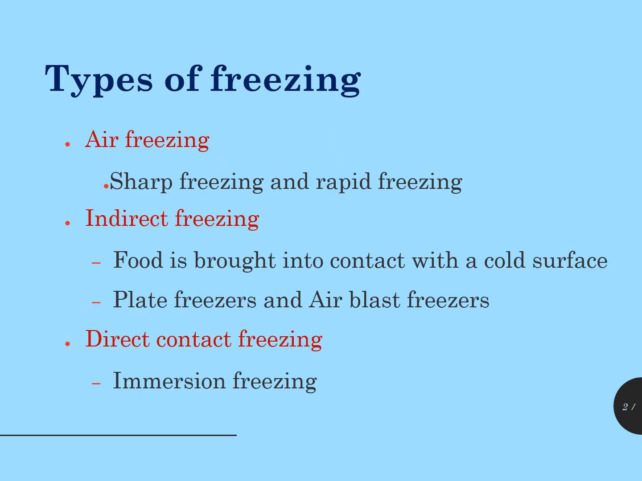So coming to freezing types, there are mainly three types: air freezing, indirect freezing, and direct contact freezing. Air freezing includes sharp freezing and rapid freezing. Indirect freezing means food will be in contact with a cold surface or cold air, that is plate freezers and air blast freezers, etc. The next one is direct contact freezing, which includes immersion freezing or cryogenic freezing, etc.